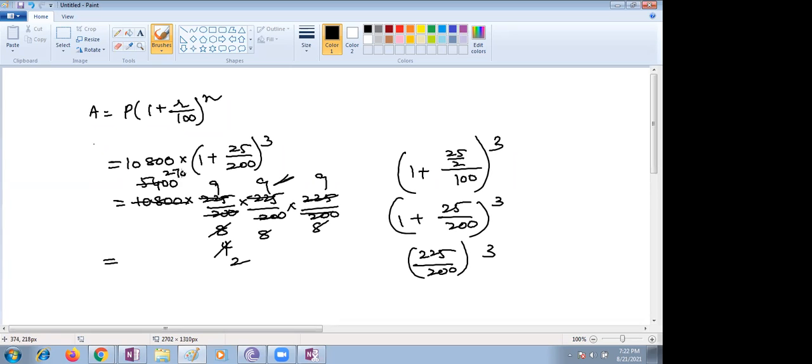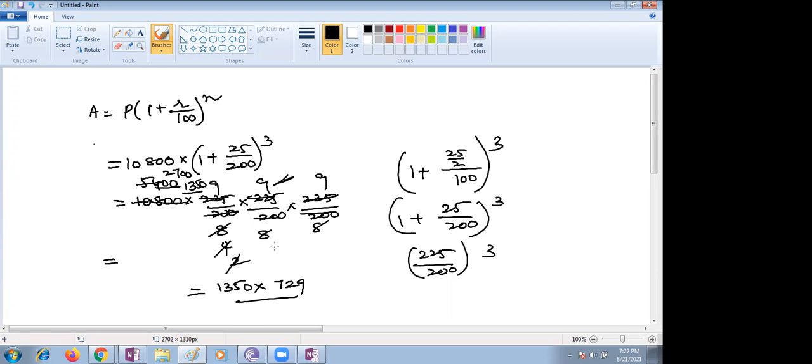2 7s are 14. 2,700. Half of 2,700, how much? Half of 2,700 is 1,350. Now you have to multiply 1,350 into 81. What is the value of 9 cube? 9 cube is 729.